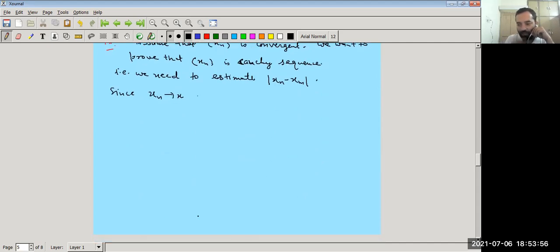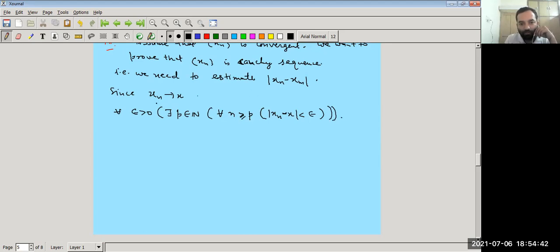A sequence xn is said to be convergent if, for given epsilon greater than 0, there exists a positive integer P belonging to the natural numbers, such that for all n greater than or equal to P, mod xn minus x is less than epsilon. This is the definition of convergence.